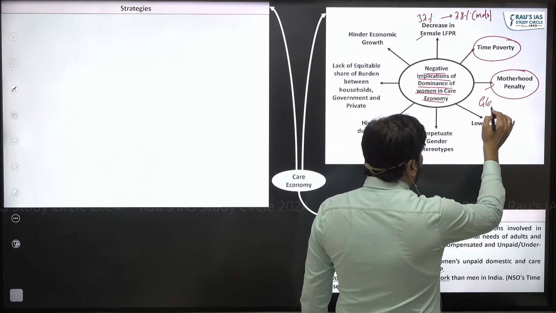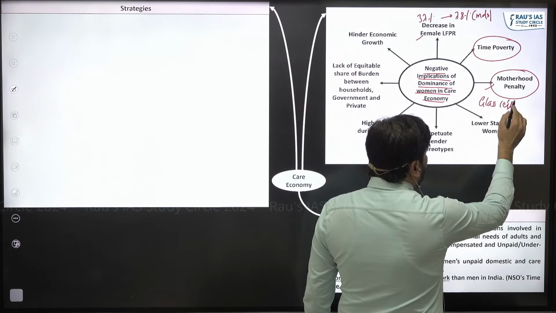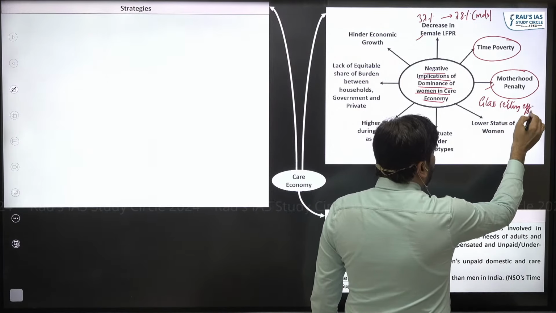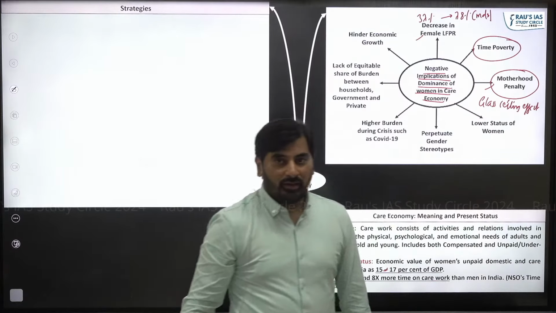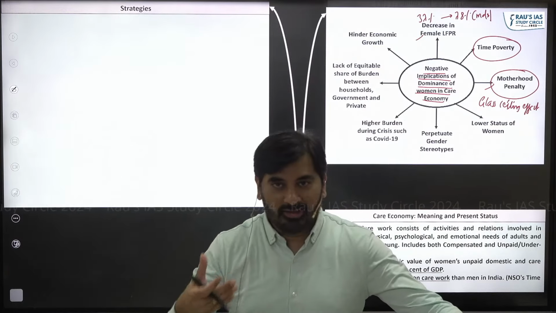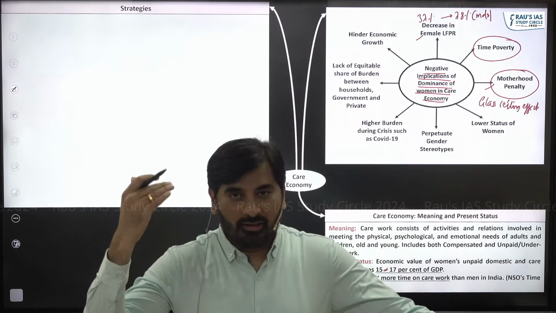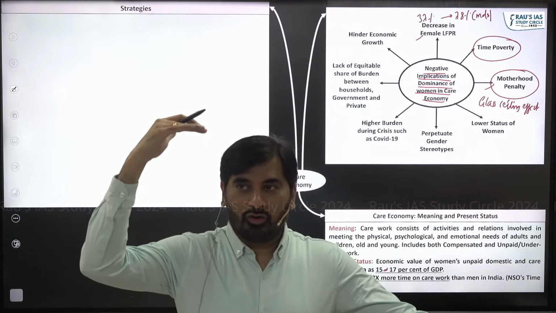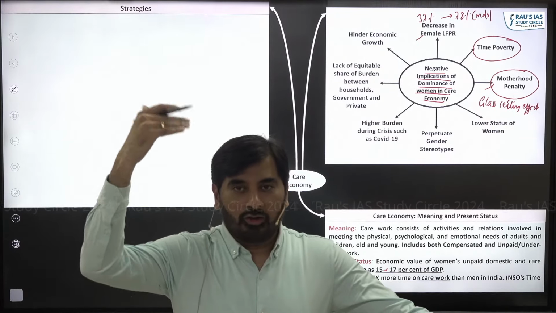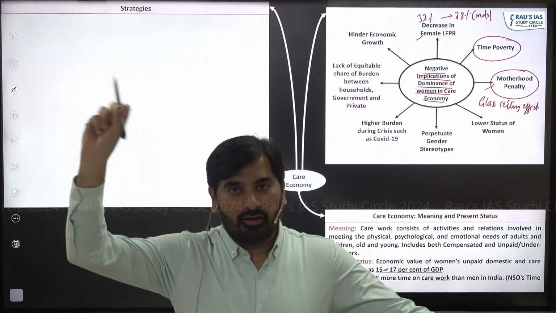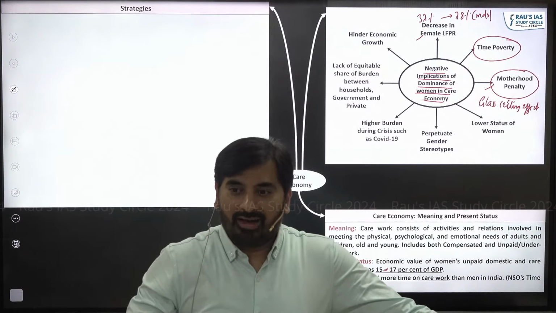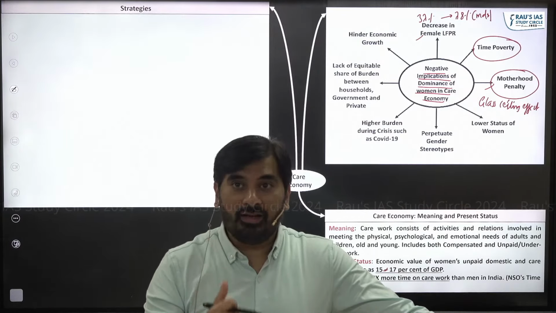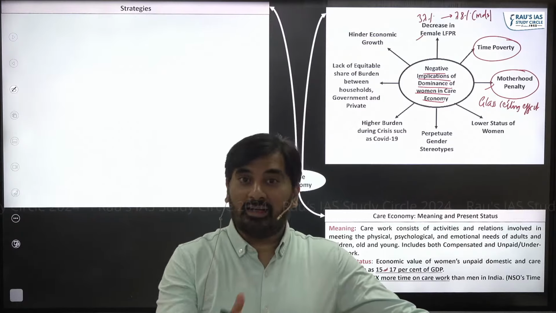And no wonder it has led to an effect called the glass ceiling effect. Glass ceiling effect basically means in a particular company, if you look at the top level management, it is generally dominated by males, and we have very few females in the top level management. That is glass ceiling effect.